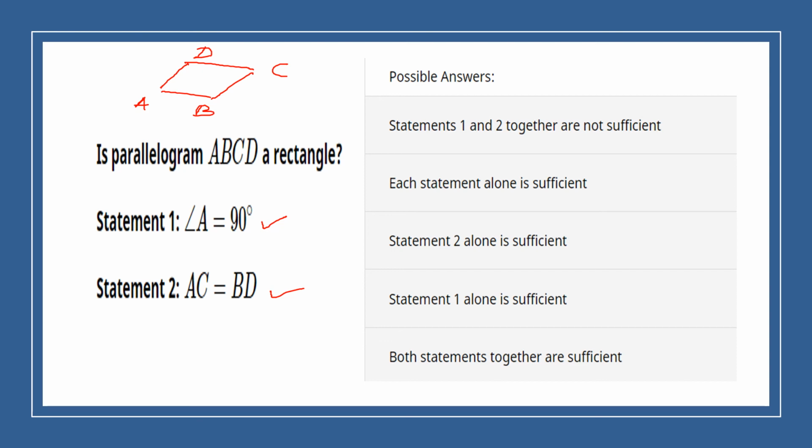The possible answers given are: you need both statement 1 and statement 2. Statements 1 and 2 together are not sufficient, that is, even if you give these two statements, it is not sufficient to show that it is a rectangle. Second, each statement alone is sufficient. If it is alone angle A is 90 degrees or AC equal to BD, it is enough to say that it is a rectangle. Statement 2 alone is sufficient. Statement 1 alone is sufficient, or both statements together are sufficient.